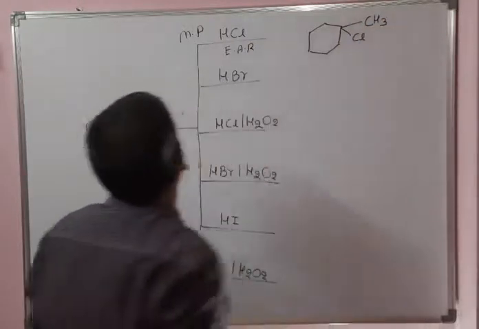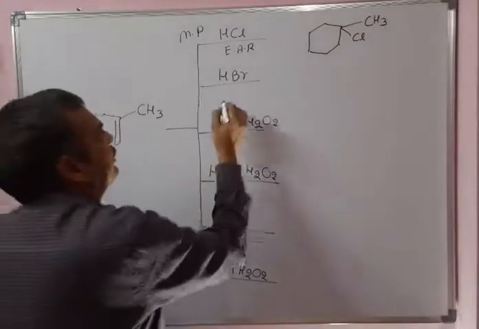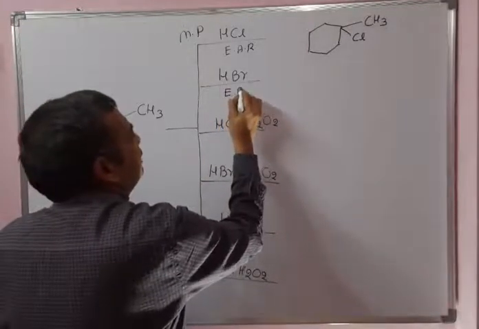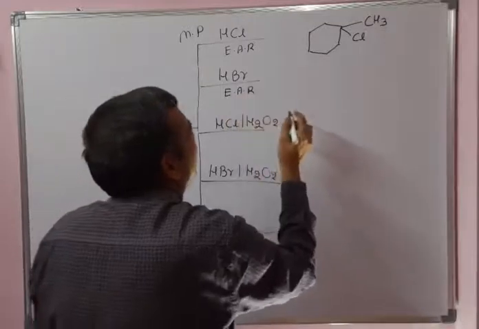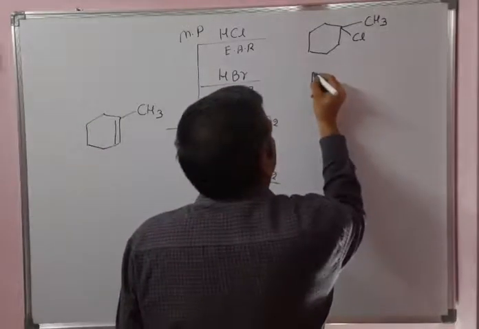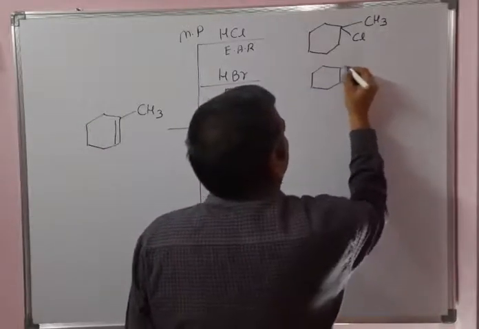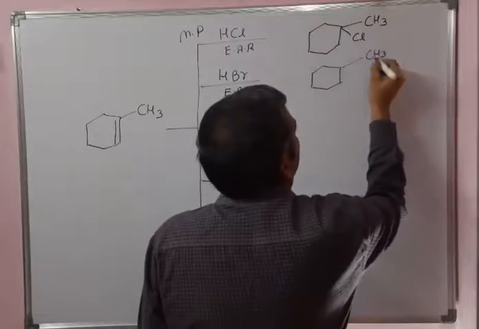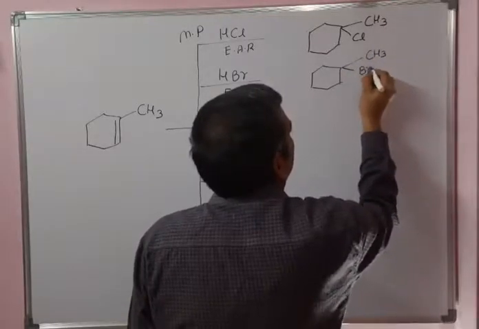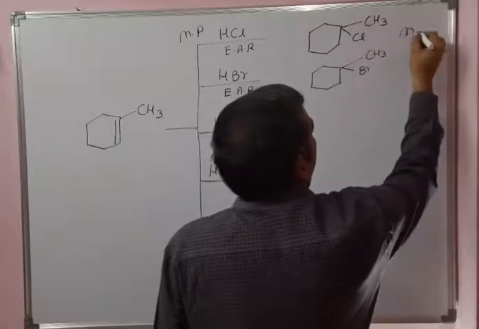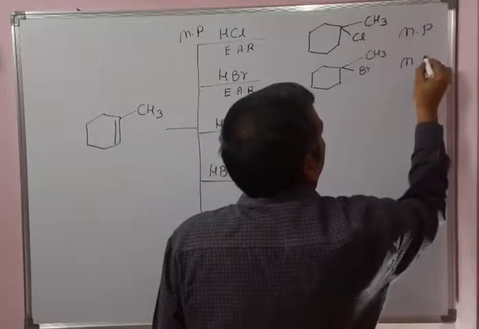If you want, you can try the mechanism. With HBr, there is no peroxide used. This is also an electrophilic addition reaction, so the negative part of the reagent will attack the carbon having fewer hydrogen atoms. This is also a Markovnikov product.